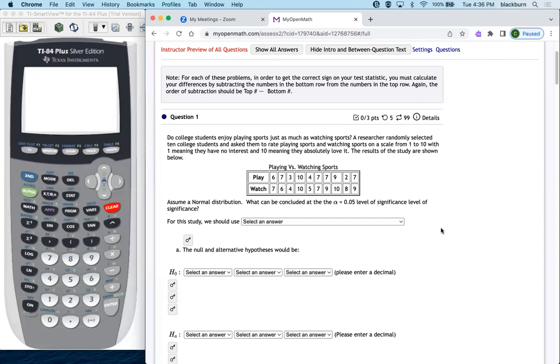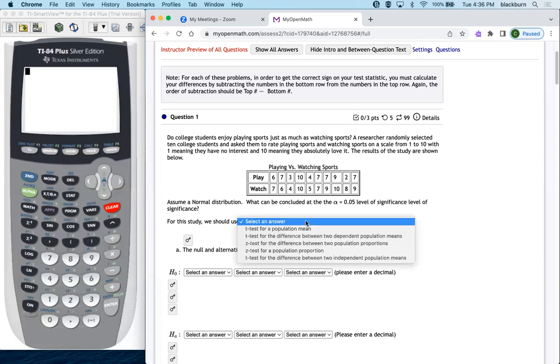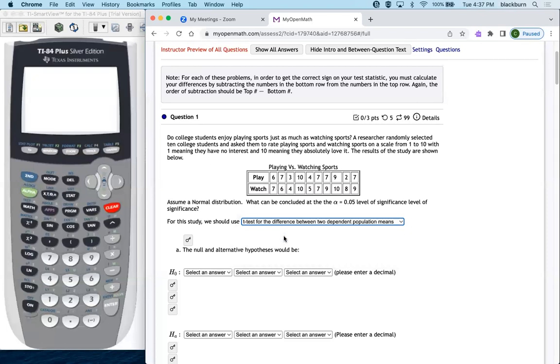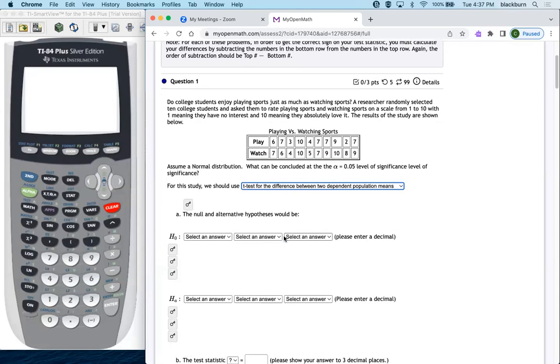So for this study, first of all, whenever you're talking about sample means with this small of a sample, it's going to be a t-test. And the 2 population means depend on each other, because certainly a person that likes to play sports probably likes to watch them too. So those definitely depend on each other. So we're going to pick the t-test for the difference between 2 dependent population means.